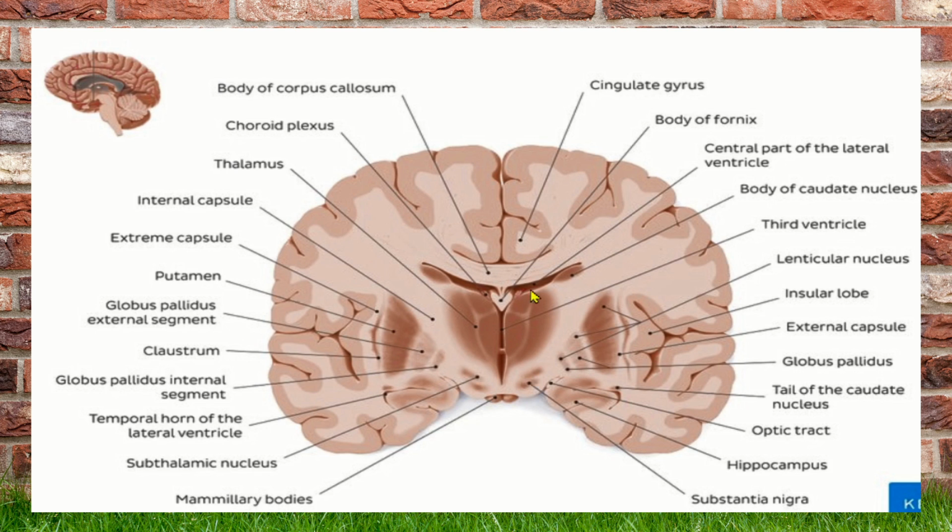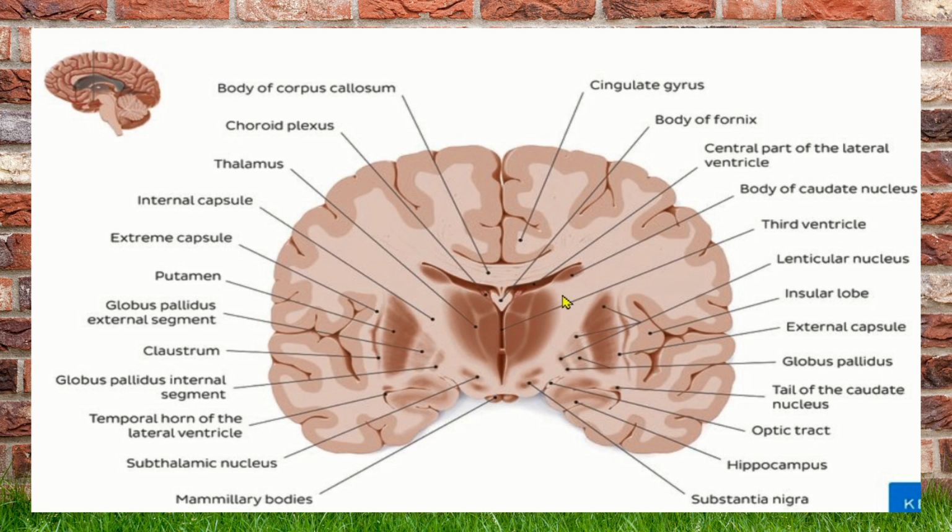When we consider the corpus striatum, we may imagine a triangular content: the head of the caudate nucleus, the lateral aspect of the lentiform nucleus, and the medial aspect of the lentiform nucleus. The lateral aspect of the lentiform nucleus is called the putamen, and the medial aspect is called the globus pallidus. So the caudate nucleus with the lentiform nucleus makes the corpus striatum, or we can say the caudate nucleus with the putamen and the globus pallidus makes the corpus striatum.